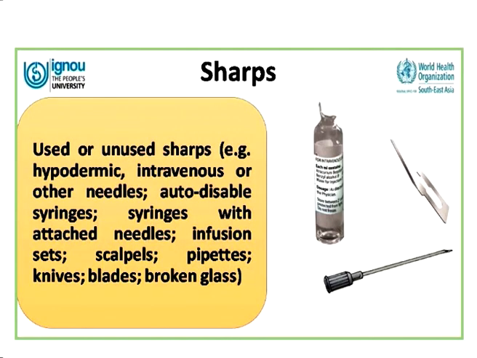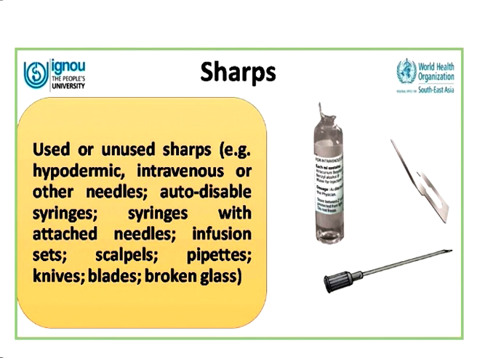In sharps we include used or unused sharps, for example hypodermic or intravenous needles or other types of needles. We have a large number of needles which we use in hospitals, for example lumbar puncture needles, scalpels, syringes, auto-disposable syringes which have needles attached, and infusion sets.